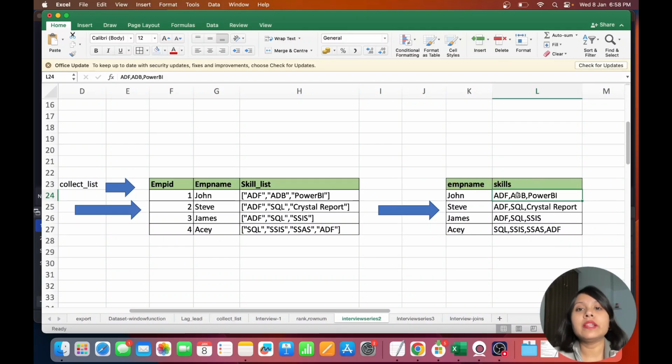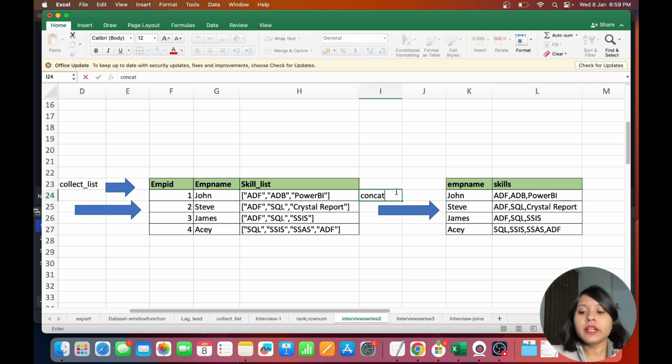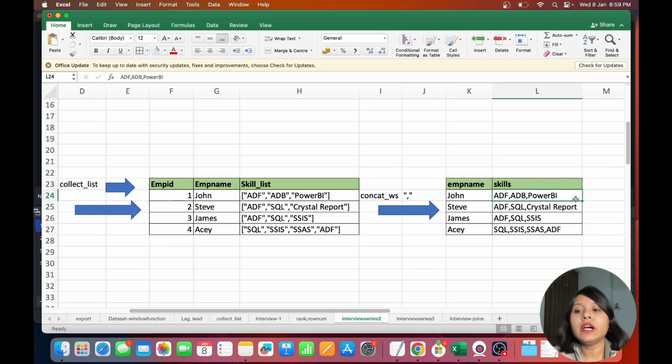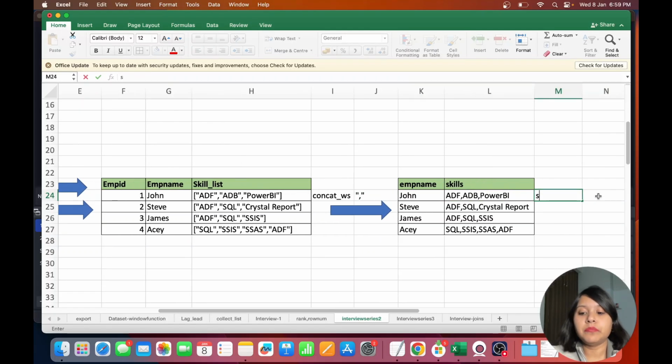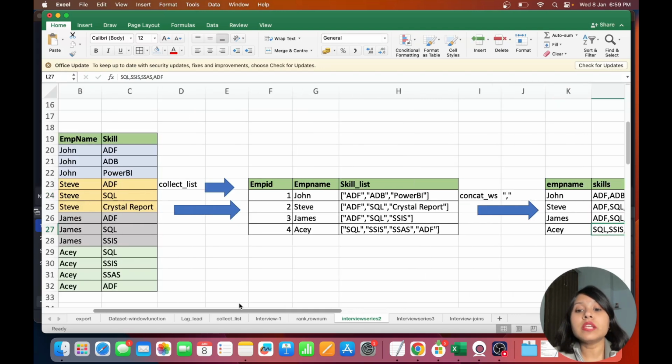The very easiest way that PySpark provides is again one functionality, which is called concat with separator. With separator means, I have this separator between ADF and ADB. ADF and ADB are being separated by what? By this comma. So I have my separator as comma. With the help of this comma, I'll be separating and then concatenating everything in order to get a string data type. Okay, so this is how I can achieve the result in the easiest way.